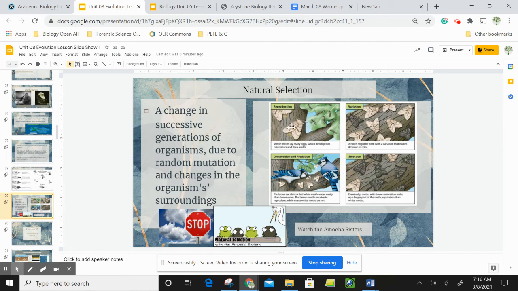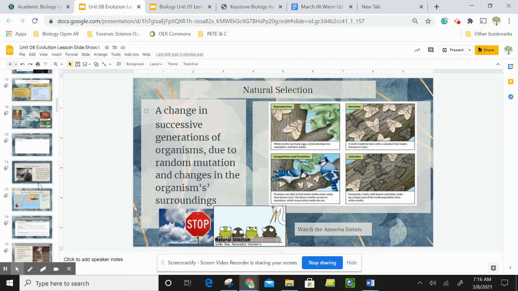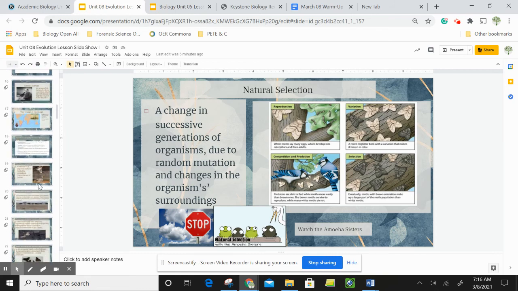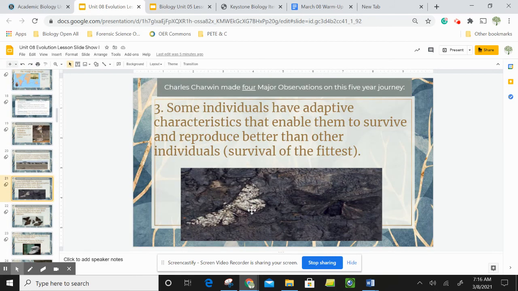Can't go through a lesson on evolution without talking about peppered moths. So these moths were primarily light in color. And what had happened during the Industrial Revolution, some soot is landing on these trees and making the trees darker, not because of evolution, but because of pollution. So what had occurred was a variation among the peppered moths. Some were light in color, some were dark in color, and I'll go back and show you the picture of the actual moths. I do have a picture here of them, but some were light in color, some were dark in color. And the ones that were darker were able to blend in with this new sooty tree branch.